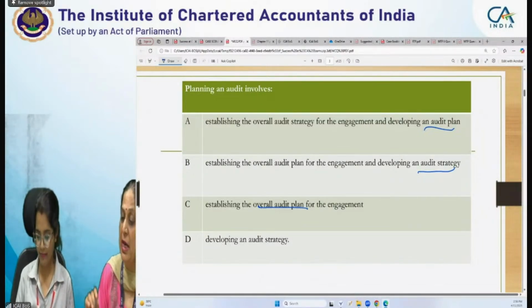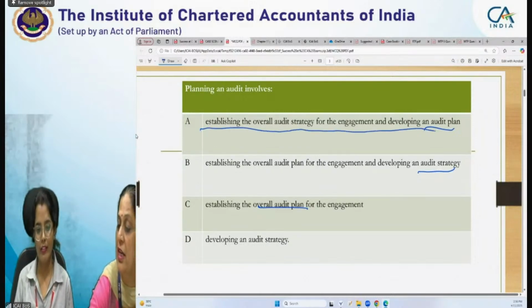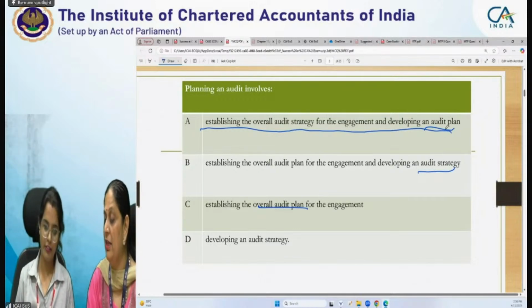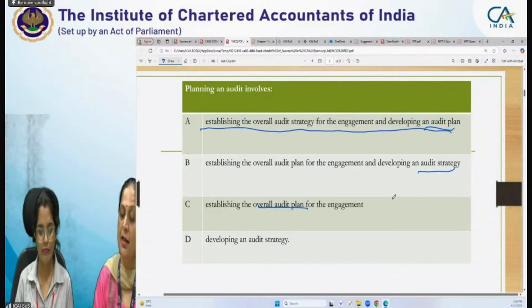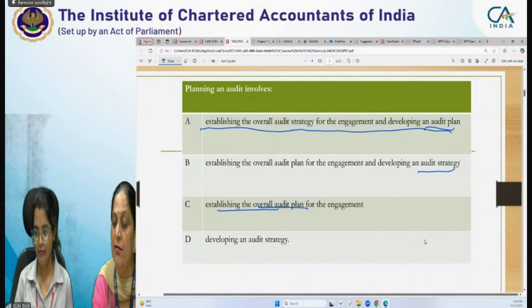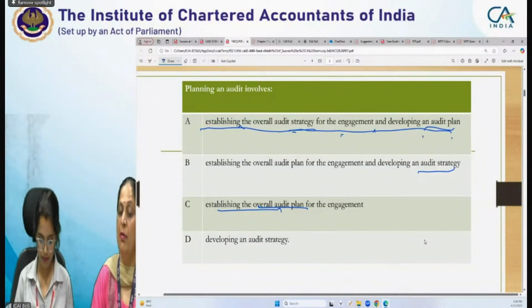Choose the best answer: it will be establishing the overall audit strategy for the engagement and developing an audit plan, right? We need to choose the most appropriate answer, because only an overall audit plan will not suffice. So we need to establish the overall audit strategy for the engagement and develop an audit plan.